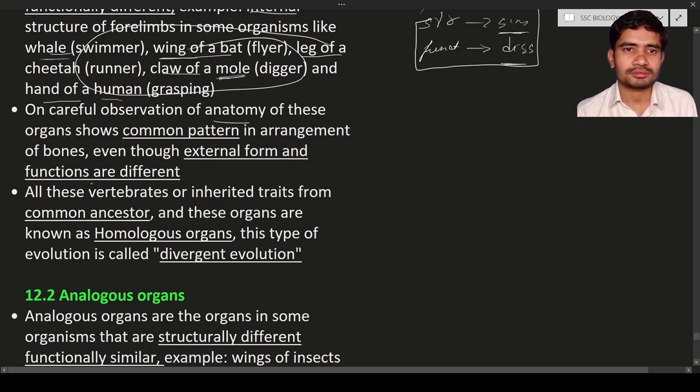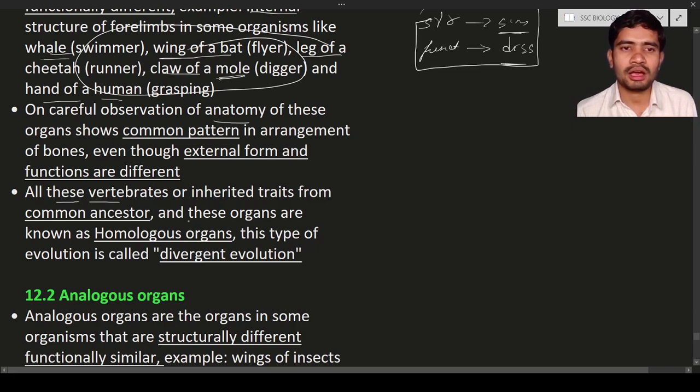All these vertebrates, meaning the organisms which have the vertebral column, have inherited traits from a common ancestor. Whether you take the bat, whale, cheetah, mole, or human being, all these organisms will have a common ancestor.